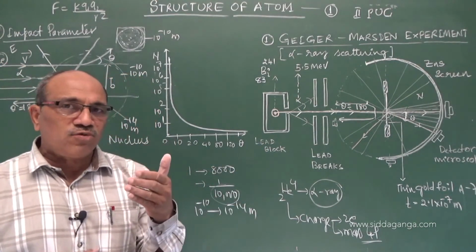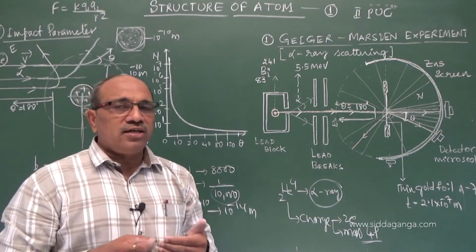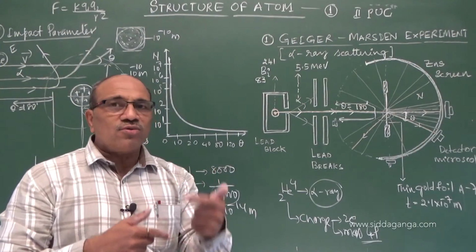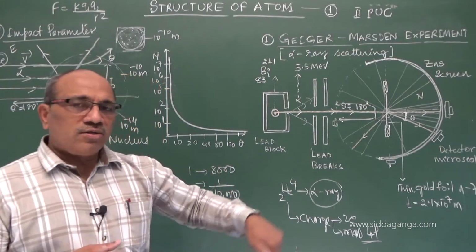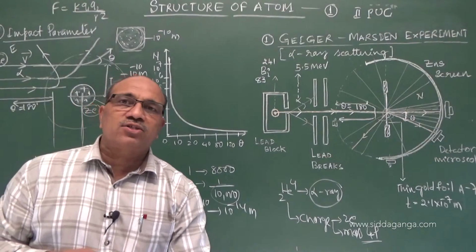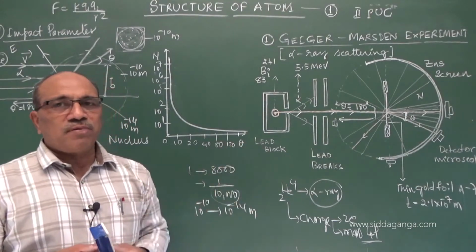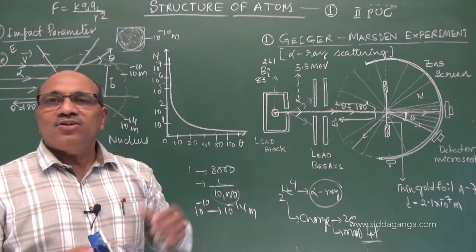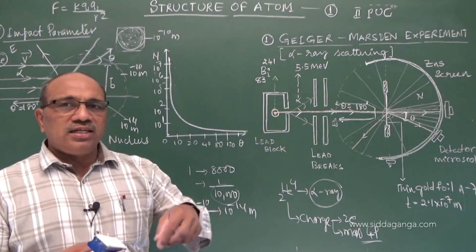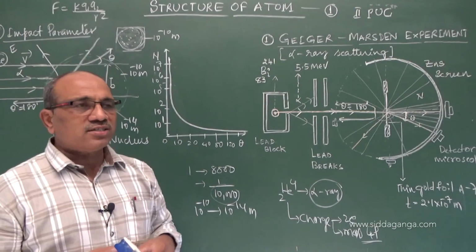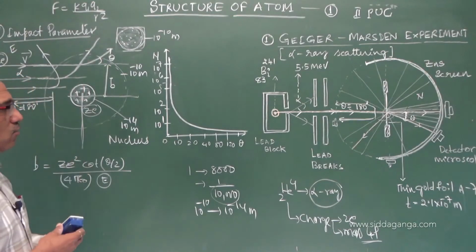Thereby the nuclear concept was brought. And he stated how the electrons are in the atomic dimension: electrons go around the nucleus in circular orbits, as we see the planets go around the sun. He compared the planetary model to the atom. Electrons are planets and the sun is the nucleus. Just as planets go round the sun, the electrons go round the nucleus in orbits within atomic dimension. That is one thing we come to know.